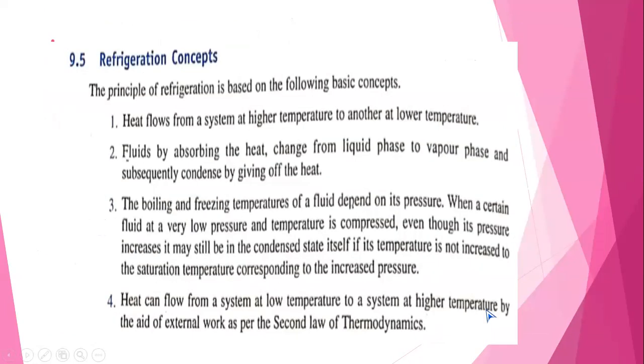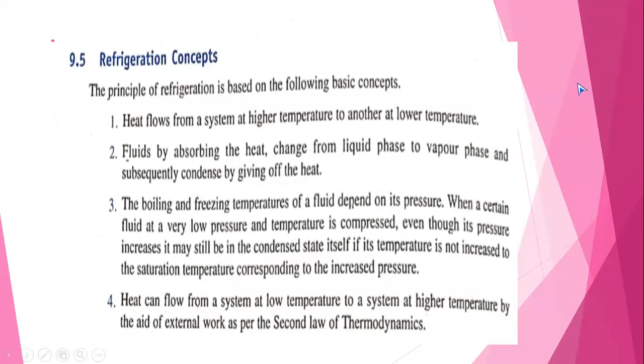Next, the refrigeration concept. Heat flows from higher temperature to lower temperature, or in turn, you can say from lower temperature to higher temperature. Both involve extracting the heat from the compartment or from the system.